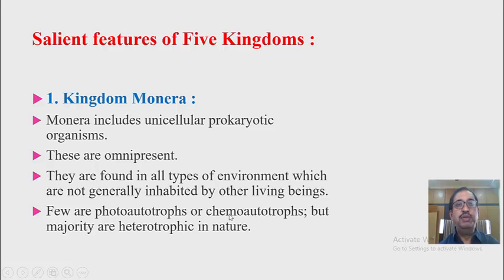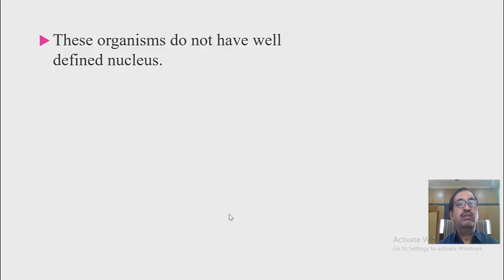Autotrophic means they prepare their own food by the process of photosynthesis or chemosynthesis, and hence they are known as photoautotrophs or chemoautotrophs. Some organisms do not have the ability to prepare their own food, and hence they depend on other organisms. They are called heterotrophs.